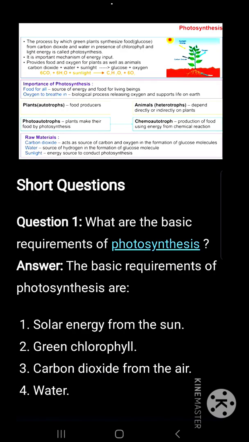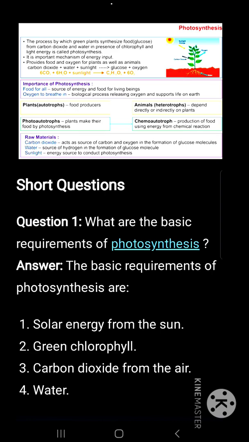Importance of photosynthesis. Photosynthesis provides food for all. It is the main source of energy and food for living beings. Oxygen to breathe in. It is a biological process releasing oxygen and supports life on the earth. Plants are called autotrophs, they are the food producers. Animals are heterotrophs, they depend directly or indirectly on plants.